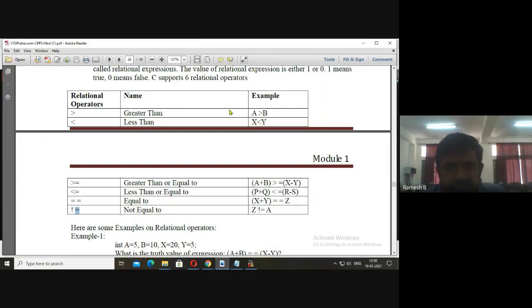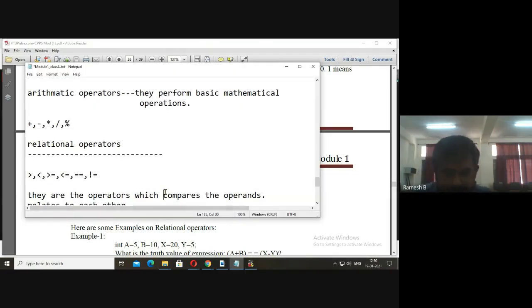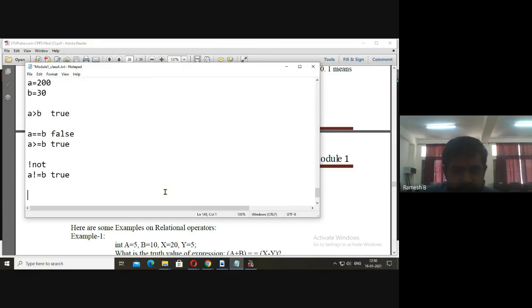You see in this example, A is greater than B. We can compare X is less than Y. If you take in this example, A plus B, it is an expression, we are comparing with one more expression. We may do like that also. Let me take one more example.